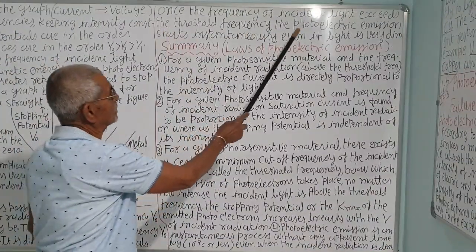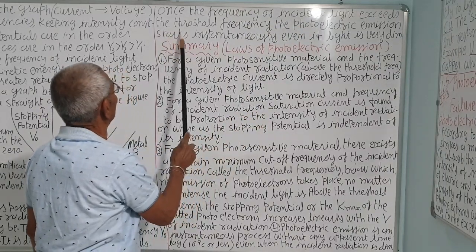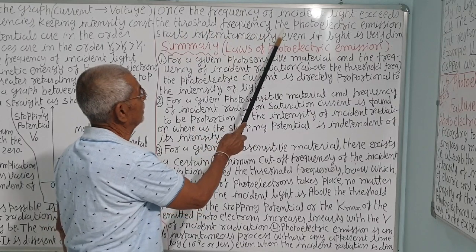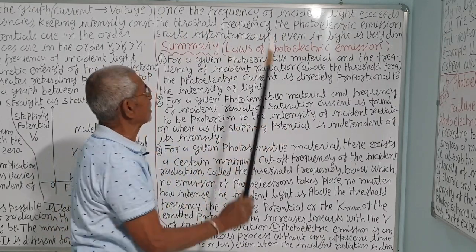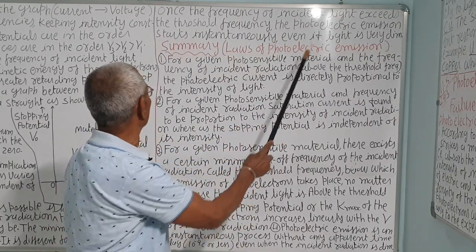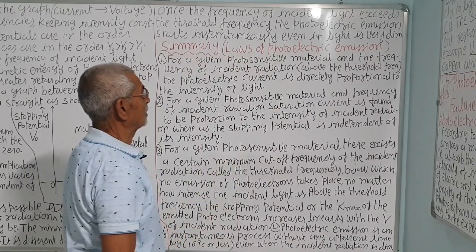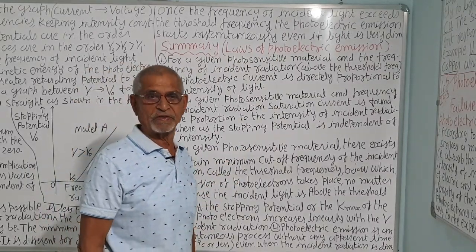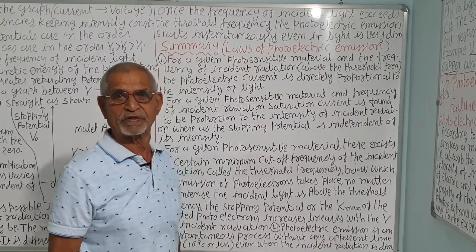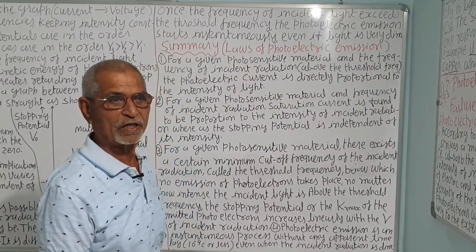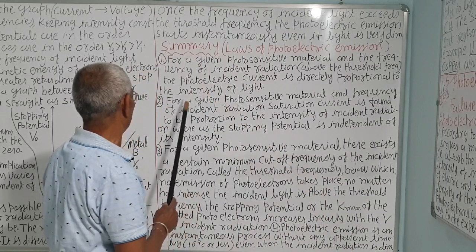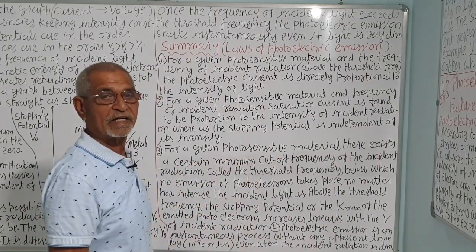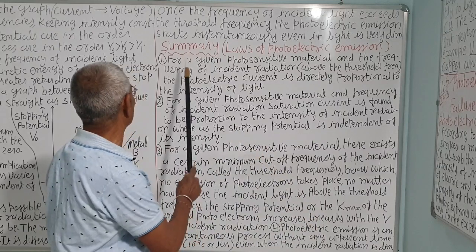Once the frequency of incident light exceeds the threshold frequency, that is the cutoff frequency, the photoelectric emission starts instantaneously without any time lag. Correct? That is, as soon as the light falls on this, provided the frequency is greater than the certain minimum frequency called threshold frequency, the photoelectric emission will start instantly without any time lag. The time is about 10 to the minus 9 seconds or less, that is instantly.